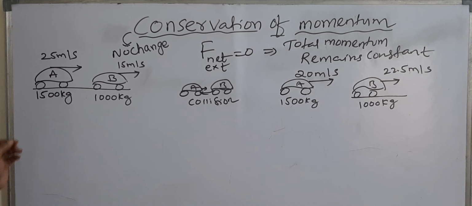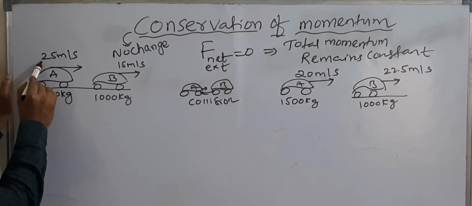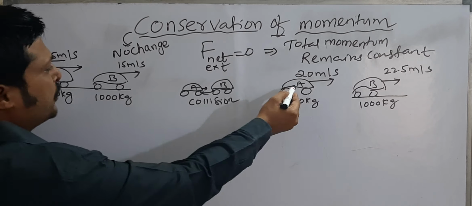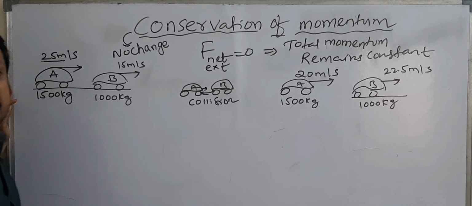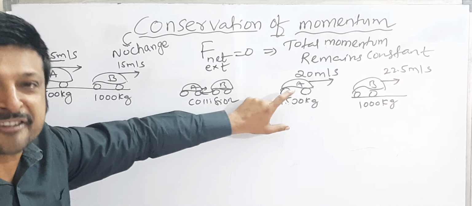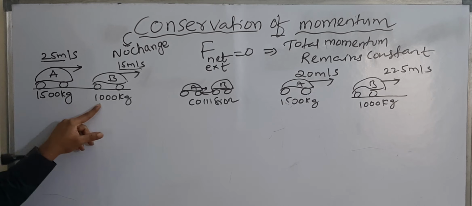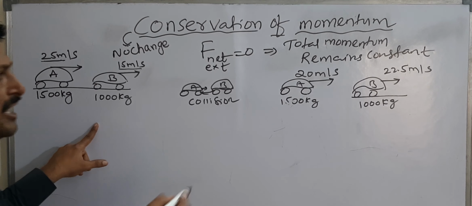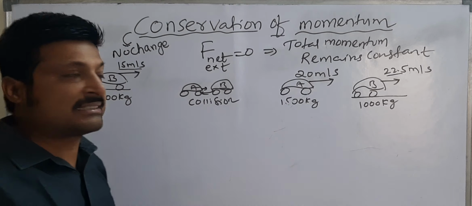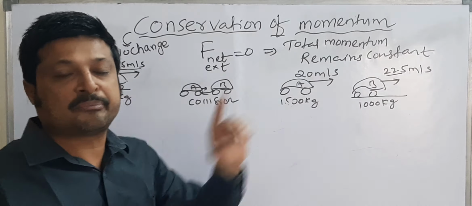Initially car A's velocity is 25 meter per second, and after collision it is 20 meter per second. That means there is a decrease in the velocity of car A. Car B's velocity is 15 meter per second initially, and after collision it is 22.5 meter per second. That means there is an increase in the velocity of car B.